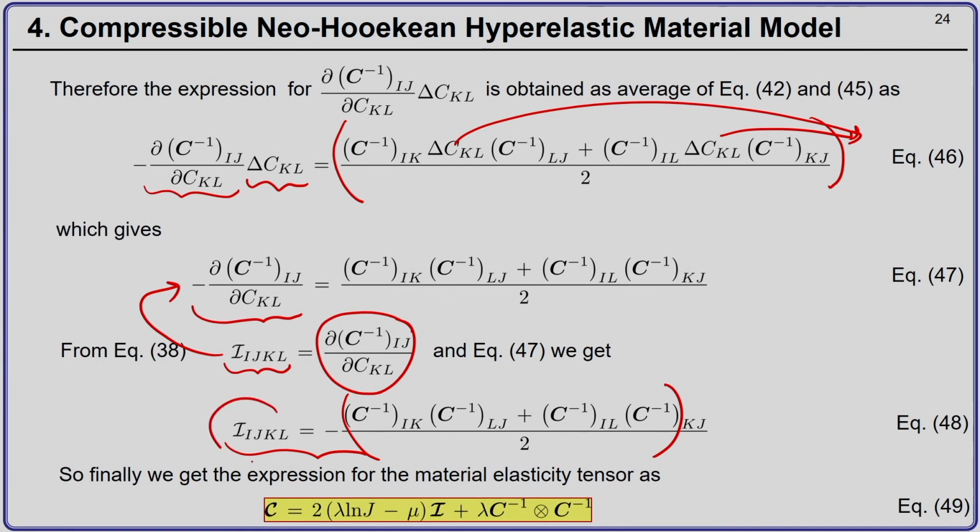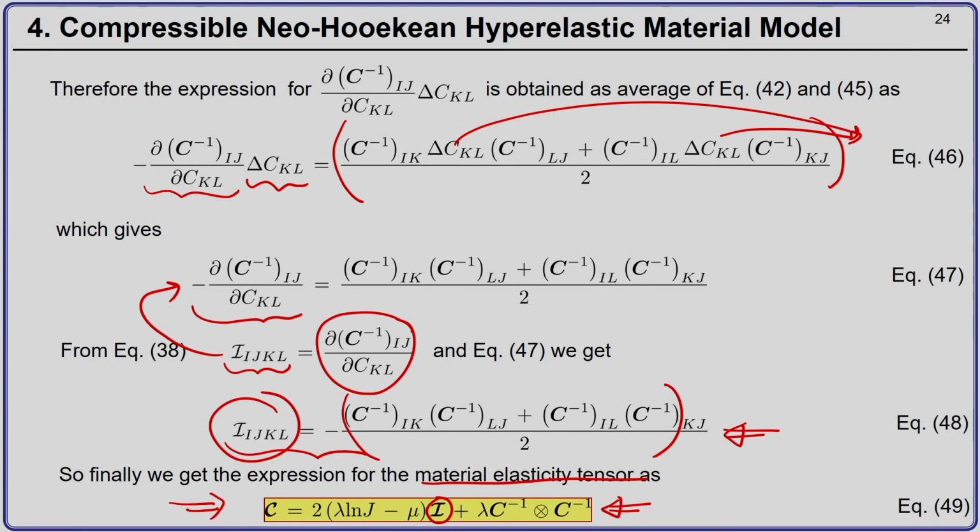So, finally, my expression for the material elasticity tensor will be given by C equal to 2 lambda ln J minus mu into fourth order tensor I plus lambda C inverse tensor product C inverse, where I is given by the following expression. Okay. So, I can be computed. If you already know C, you can compute C inverse, and then once you have computed C inverse, your fourth order material elasticity tensor can be computed.